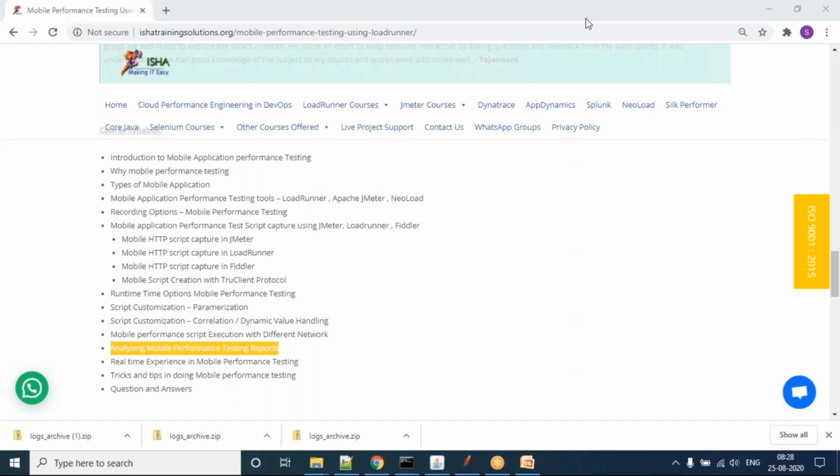No, front end components in the mobile world they call it device vitals. We have one session that I did not mention here, where we are going to use a tool called Apptimize. You heard of a tool called Micro Focus Apptimize?